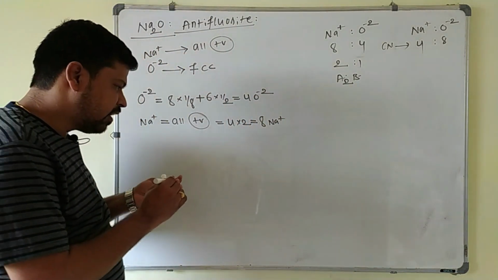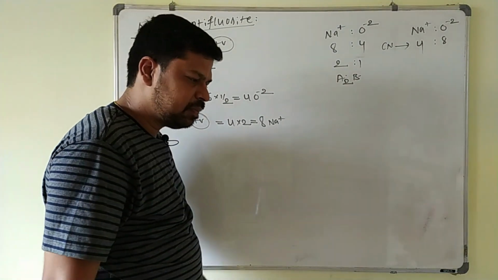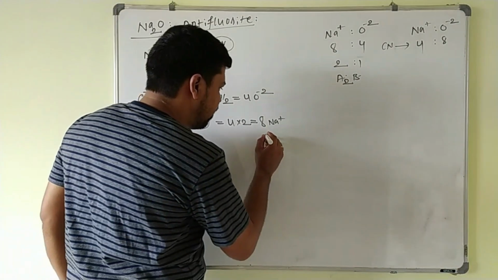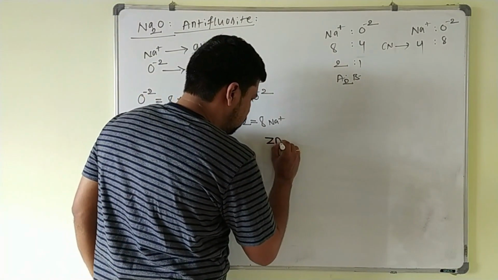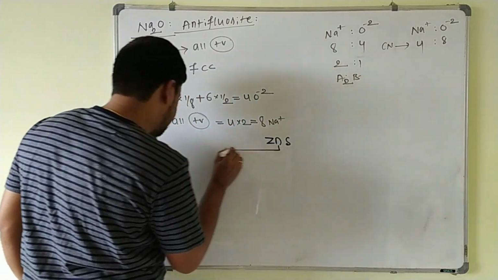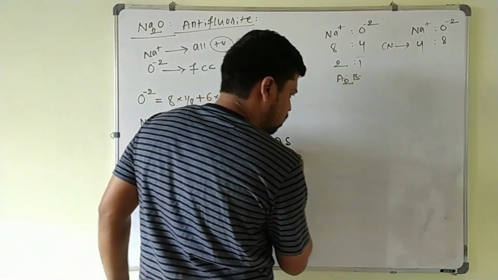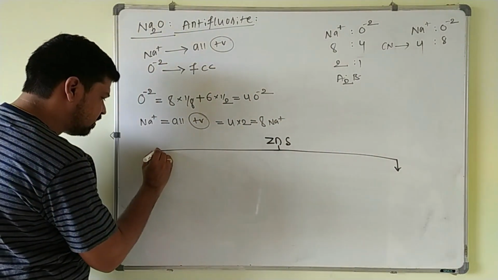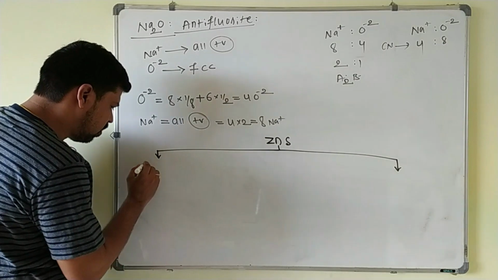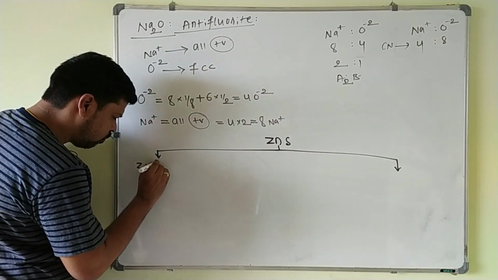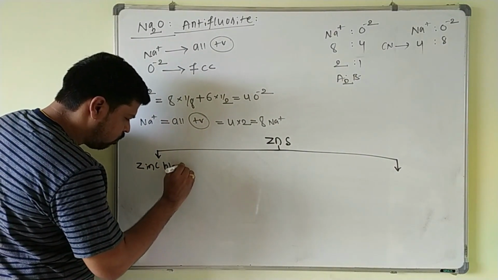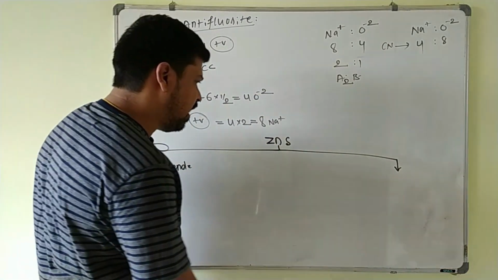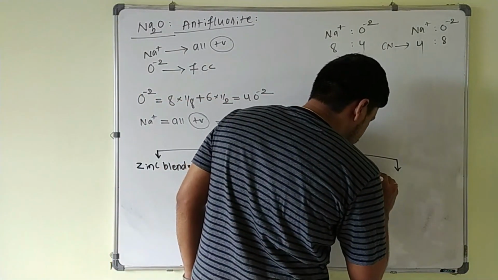Next one, you will get zinc sulfide. In case of zinc sulfide, you are having 2 structures. You will write like this. Both are having the same formula, that is ZnS and ZnS. One is called zinc blende, and this is called wurtzite.